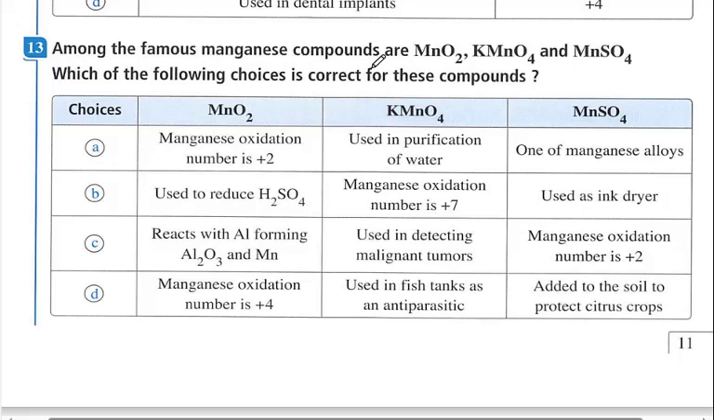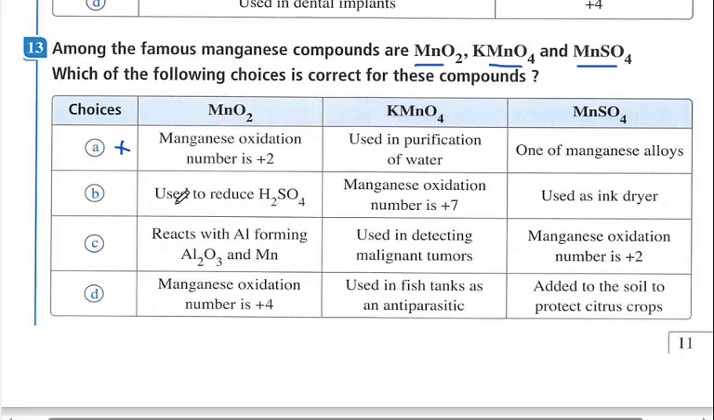Among the famous manganese compounds are manganese dioxide, potassium permanganate, and manganese sulfate. Which of the following choices is correct for these compounds? Okay, manganese dioxide, manganese oxidation number is positive 2, so this is not correct. We all know that the whole molecule is neutral, and each oxygen atom carries a charge of negative 2, so negative 2 multiplied by 2 equals negative 4. So manganese here is positive 4, not positive 2.